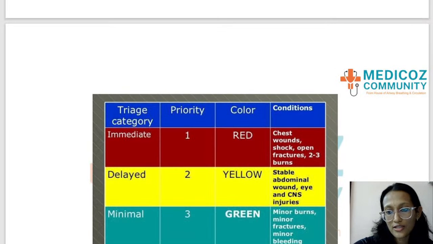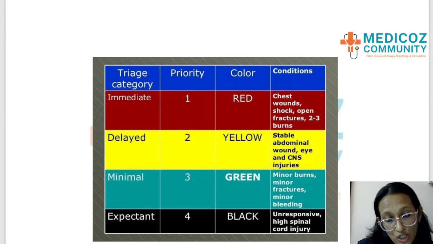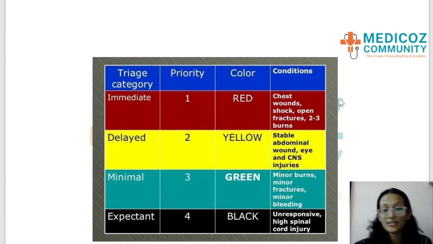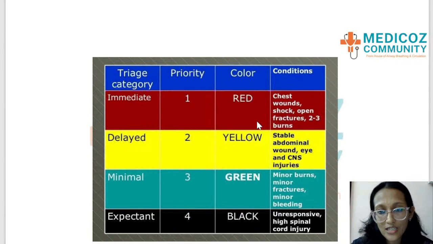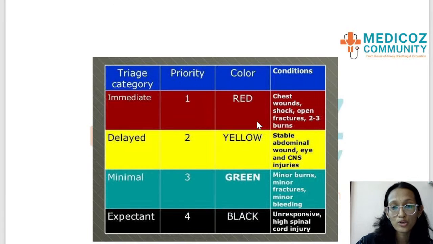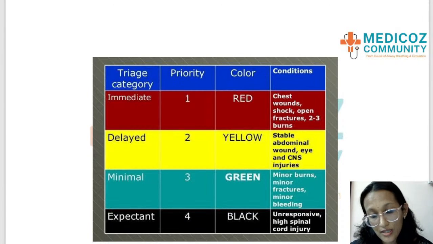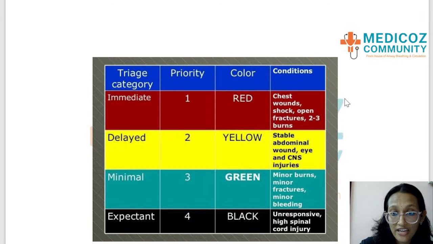One more thing that I want to discuss here is regarding the triage categories, the triage categories that happen during a disaster. So, what are the color codes that come in triage during a disaster? When a disaster strikes, there will be a lot of casualties, a lot of people getting wounded. So, who should be getting top priority? People who will benefit maximum by immediate action will get the first priority, which is red color.